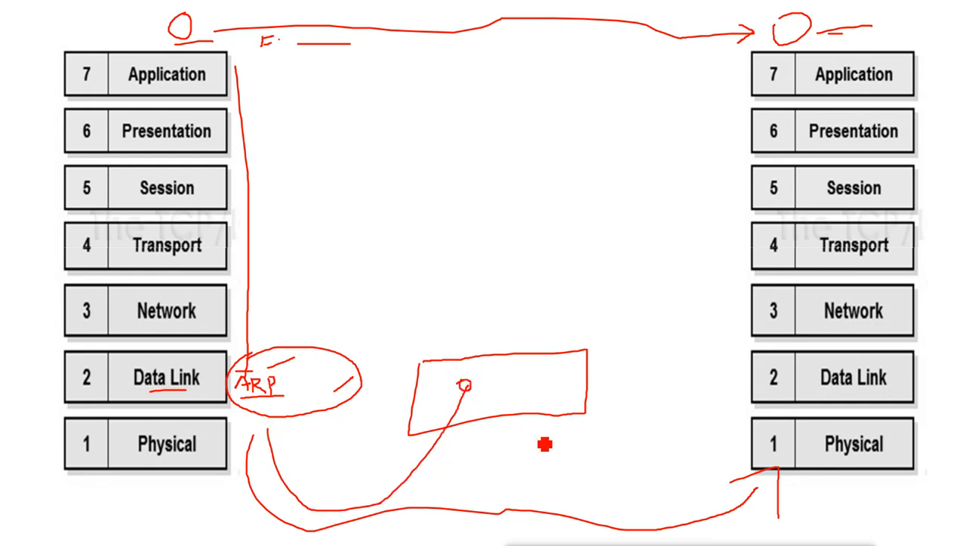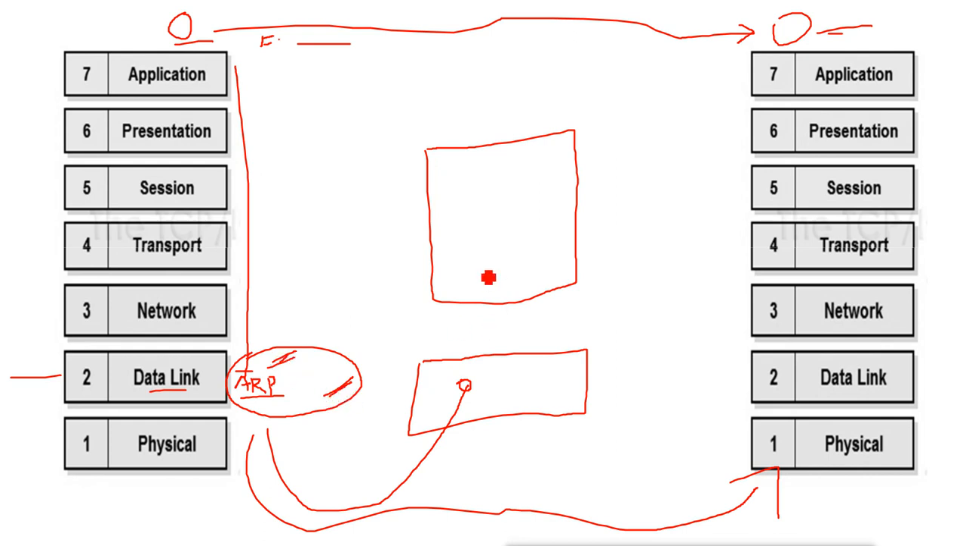Now what does the switch do? The switch opens the packet because the switch works at the data link layer. First it checks for errors, then it opens the packet and checks the source and destination MAC addresses. When it sees the source and destination MAC addresses, it will check them in its CAM table. The switch will look for the source and destination MAC addresses in the CAM table.